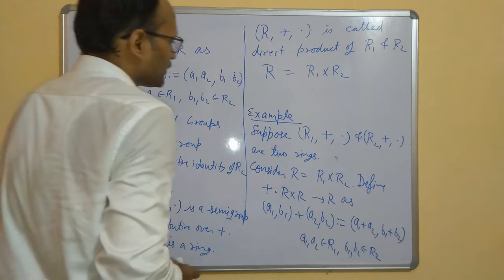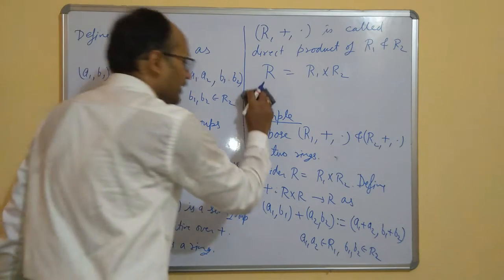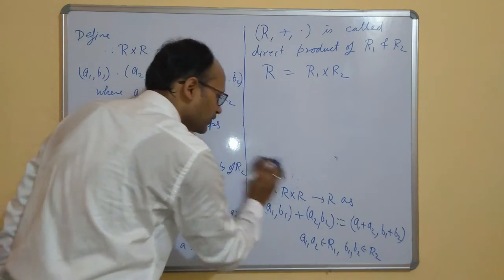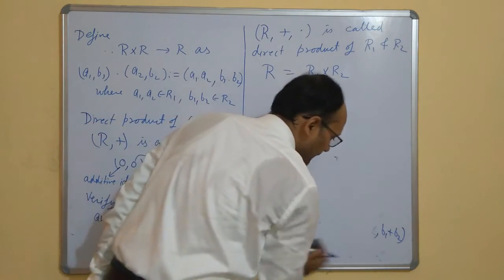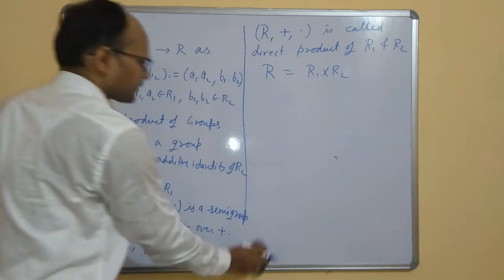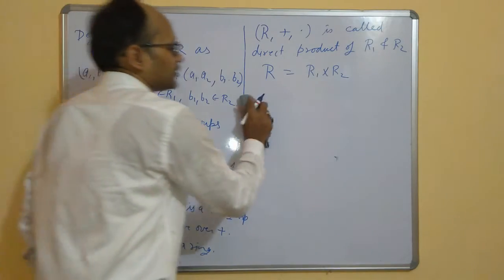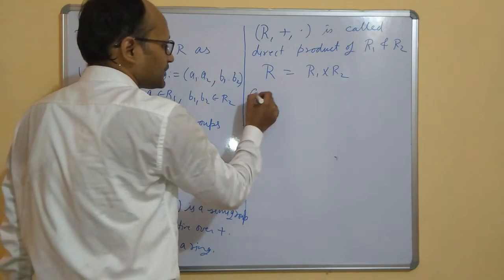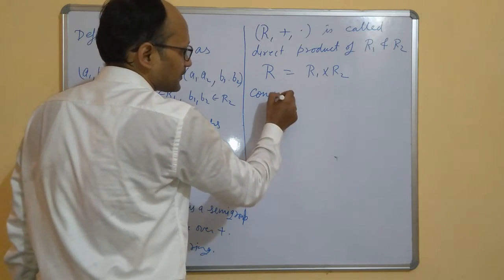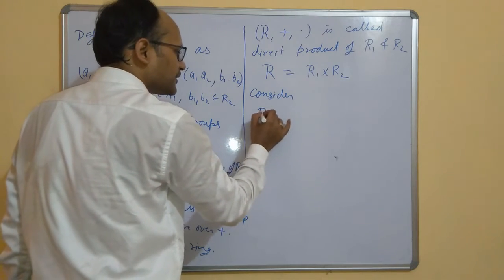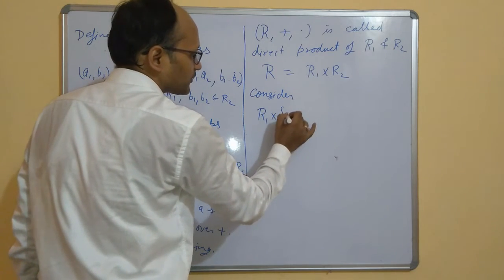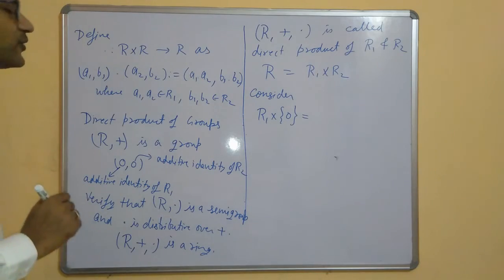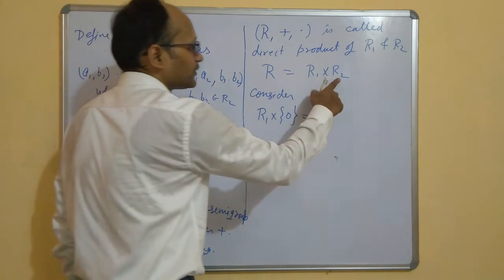Now I will give you an example of subring. Now consider a subset R1 cross 0, where 0 is the additive identity of the ring R2.